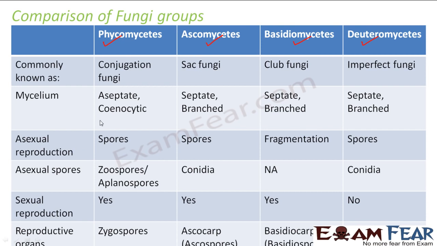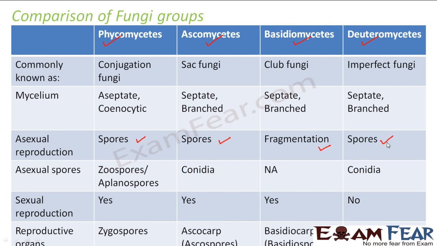Talking about mycelium, it is aseptate and cenocytic in Phycomycetes. Other than that, rest all of them have septate and branched mycelium. Asexual reproduction in Phycomycetes happens by spores. Ascomycetes also by spores. In Basidiomycetes, spore formation is not seen, so there are no asexual spores produced. Instead, it happens by fragmentation.